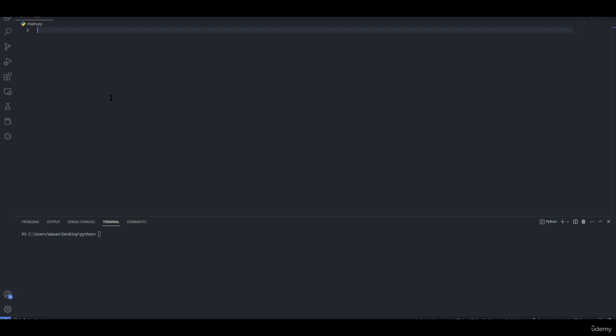Mathematical operations in Python are very simple. We have plus, minus, divide, and multiplication.